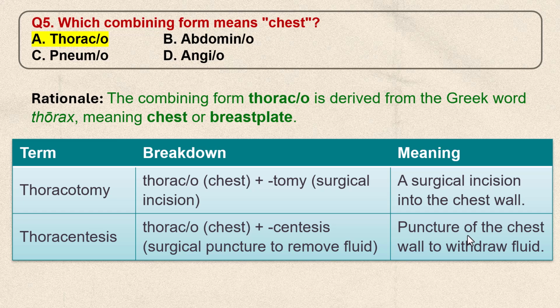Let's see some examples. Thoracotomy means a surgical incision into the chest wall. Thoracocentesis means puncture of the chest wall to withdraw fluid.